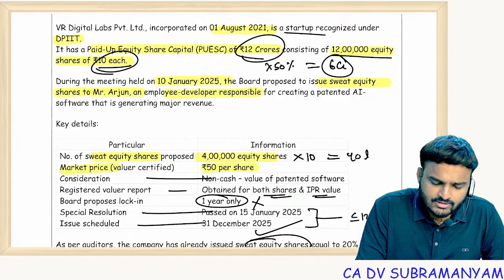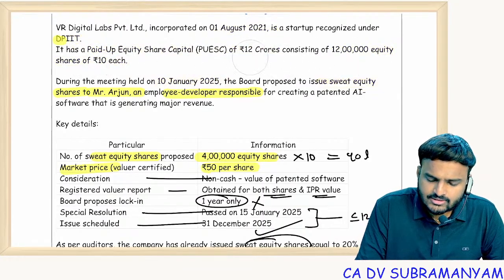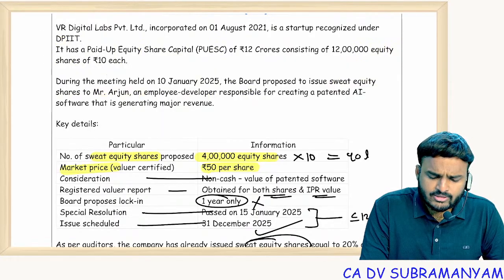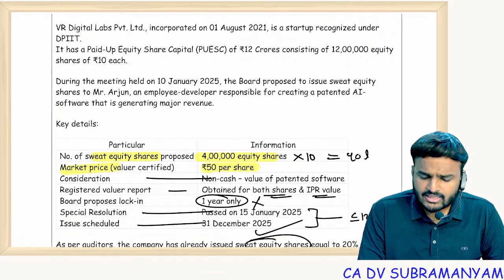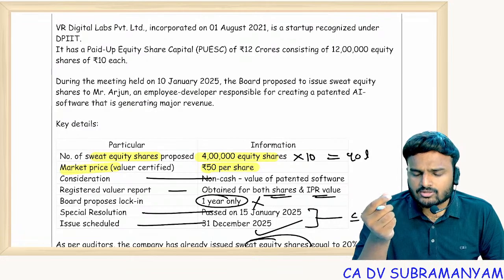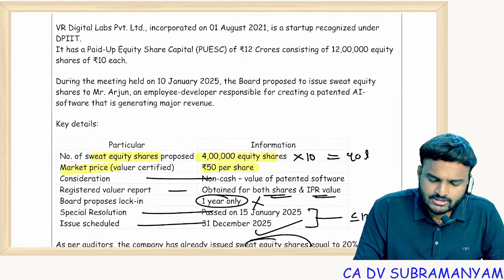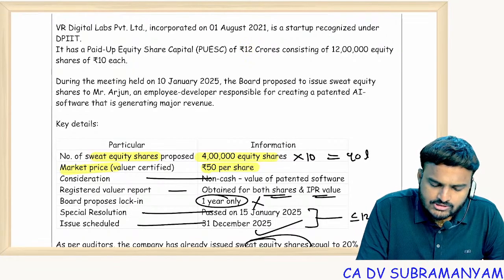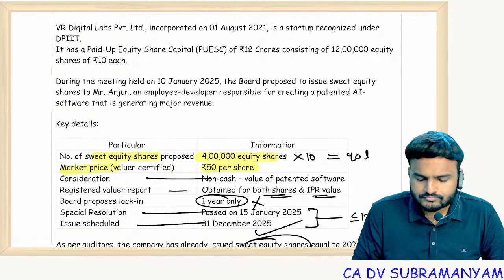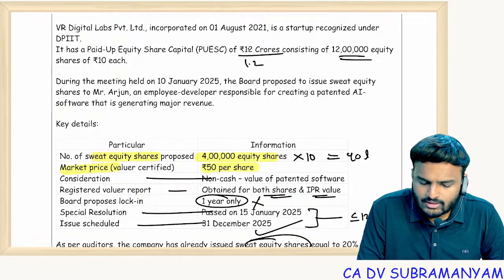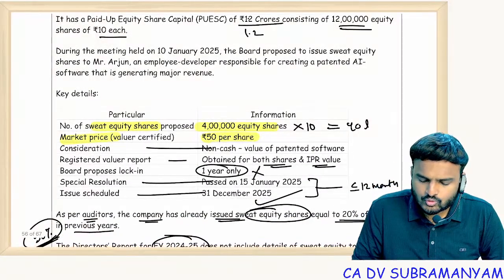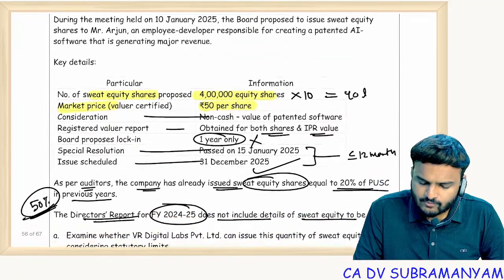Yeah, so it's a drafting error. I'll update this document and I'll change that document in the Google Drive. You can see in the description, the link is there, right? I'll update it. So this is not 12 crores, this is 1.2 crore. 12 lakhs into 10 rupees, 1.2 crore.